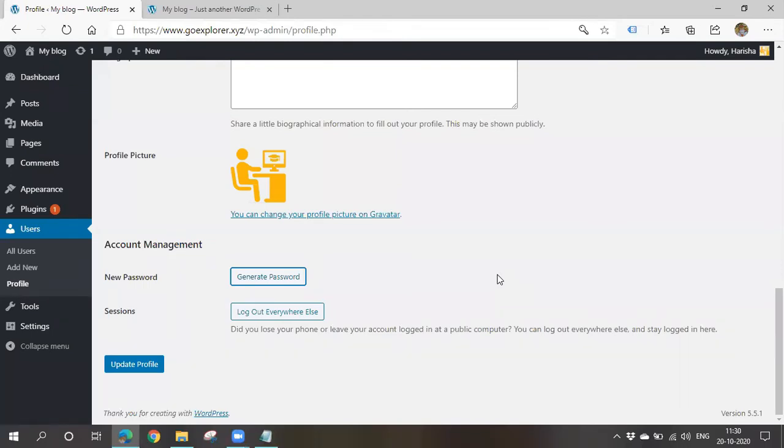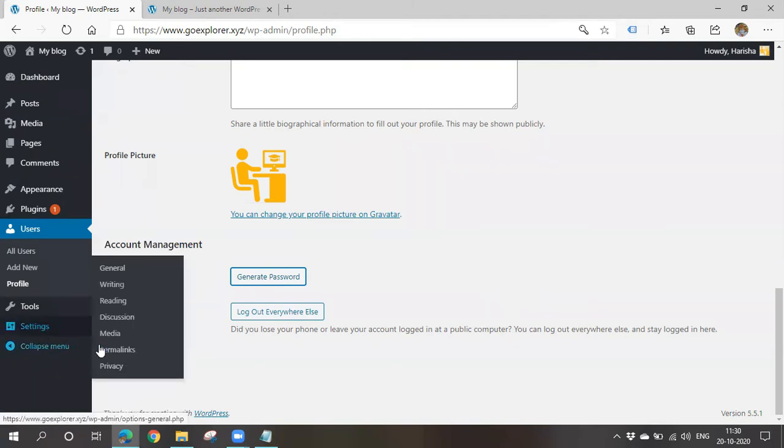Right, so now after doing the minimal things, you have to set up a clean URL. What is this clean URL? I'll show you. In order to set up a permalink or a URL, you have to go to settings. Here in the dashboard menu itself, we'll see settings. There you have to go to permalinks.